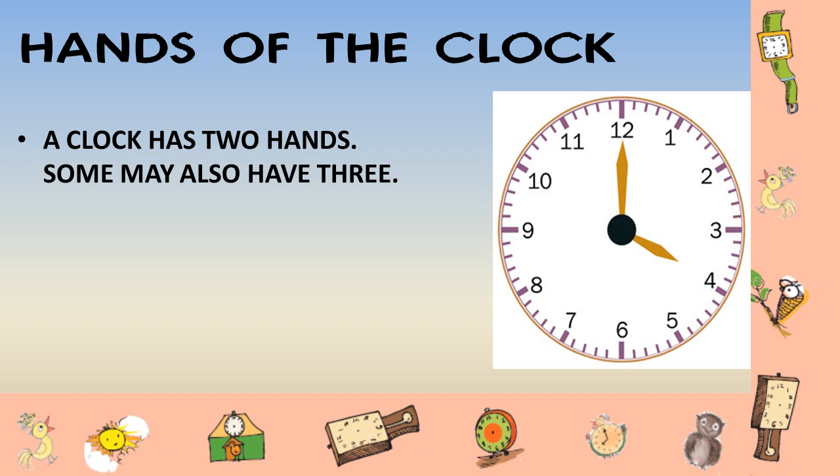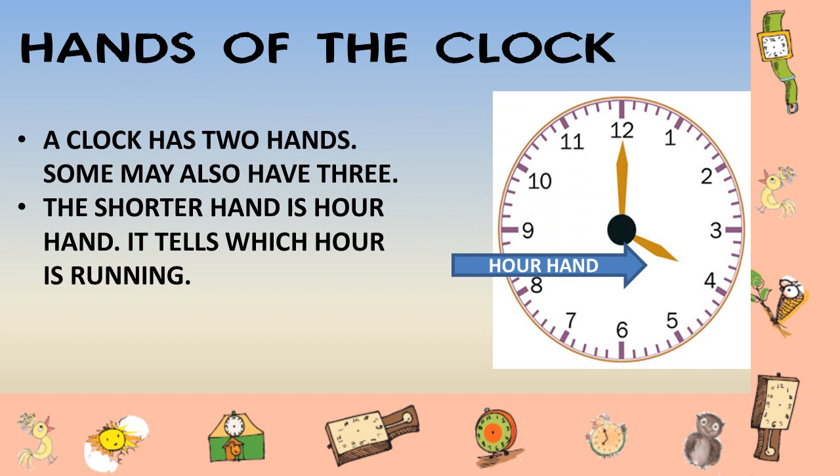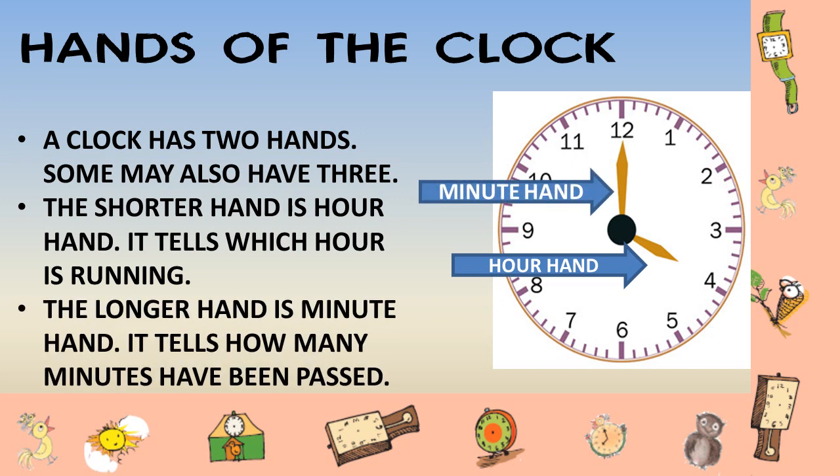But right now in this chapter we are going to learn about only 2 hands, which are the hour hand and the minute hand. The shorter hand is the hour hand. It tells which hour is running. The longer hand is the minute hand. It tells how many minutes have passed.